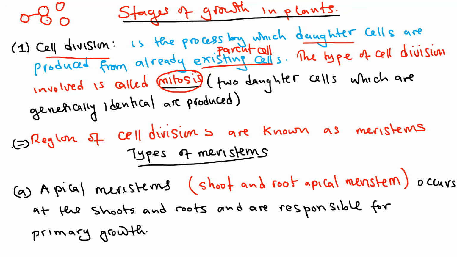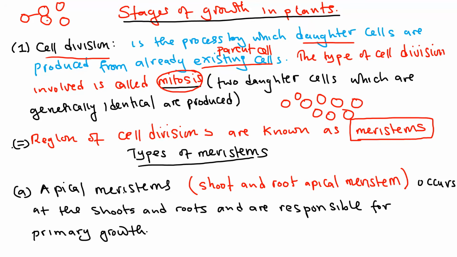Now, what happens during this cell division? During this time, a lot of cells are produced. These cells are identical in terms of shape, size, and also what they contain. The region of cell division is called the meristem, which means where this cell division occurs in the plant, it is called the meristem. There are different types of meristem, as we are going to look at.